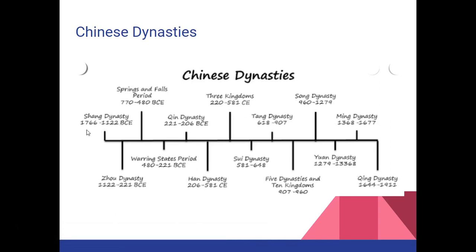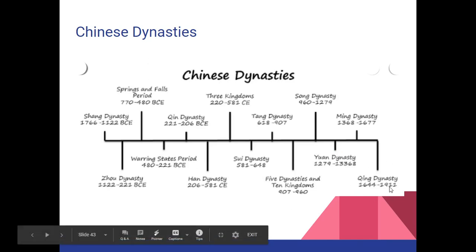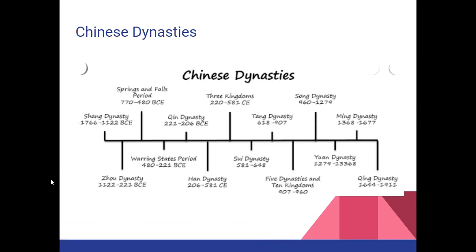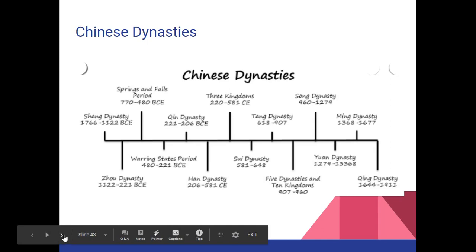And the first dynasty that included written records was called the Shang Dynasty. And you can see that their dynasty began in 1766 BCE. So this refers to ancient times. And then the last dynasty to rule in China ended in 1911 CE. So this is not even 200 years ago, just over 100 years ago did the dynasties stop ruling in China. So that is quite a long time that Chinese dynasties had an impact on China's history.